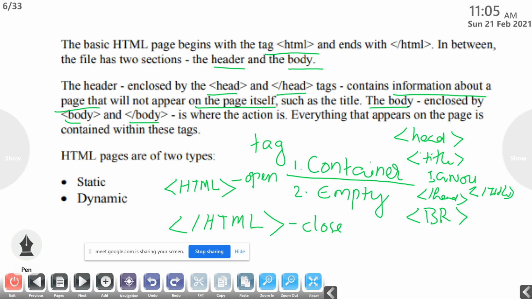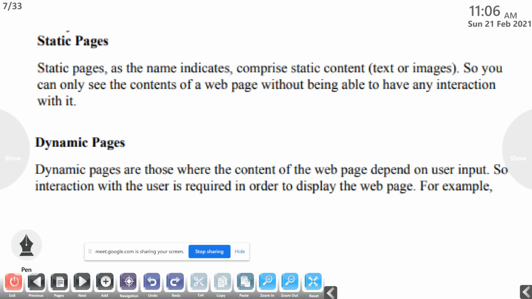So the HTML pages are of two types. The first one is called the static type of HTML pages, and the second one is called the dynamic type of HTML pages. So the HTML pages are of two types, static and dynamic pages. Then what are static pages and what are dynamic pages? Static pages, as the name indicates, comprise static contents, that may be text or images.